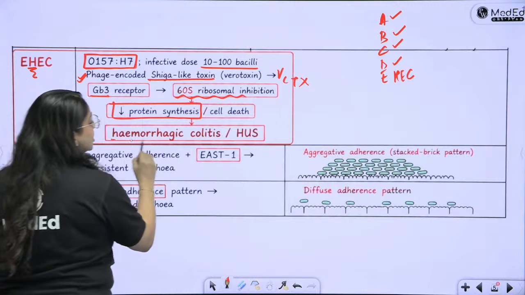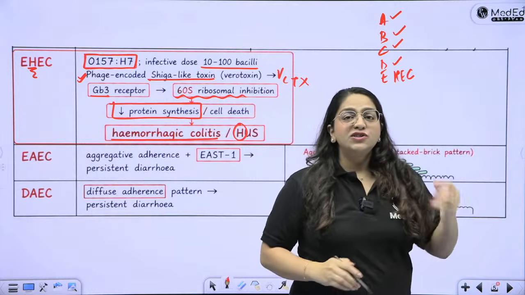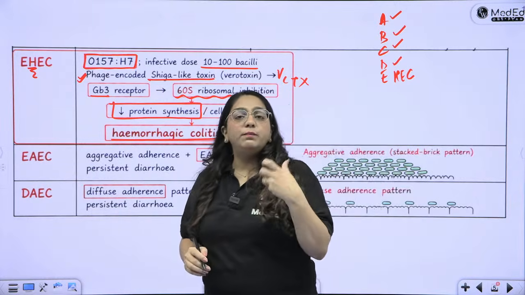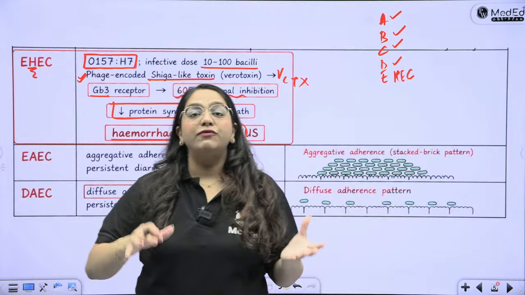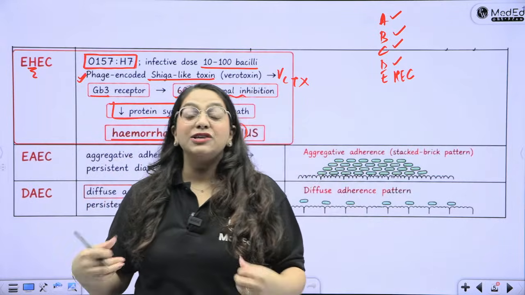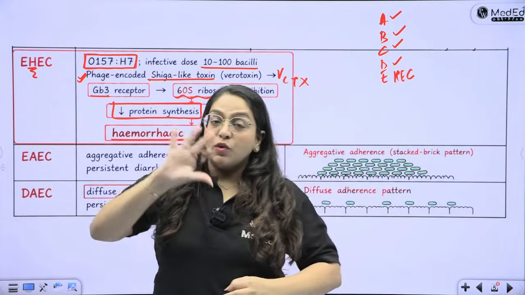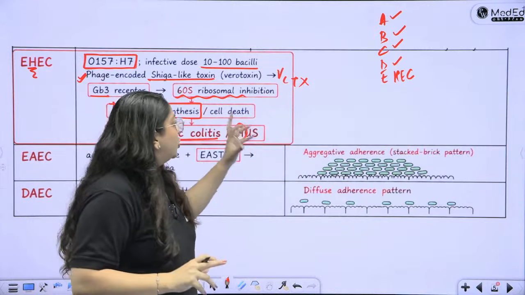And there is hemorrhagic colitis or HUS, hemolytic uremic syndrome, right? So you have a child who had diarrhea. He became fine on antibiotics. After 1 or 2 weeks, he comes back with thrombocytopenia, purpuric rash, renal failure, oliguria, nephrotic syndrome kind of picture. What is that? That is hemolytic uremic syndrome.